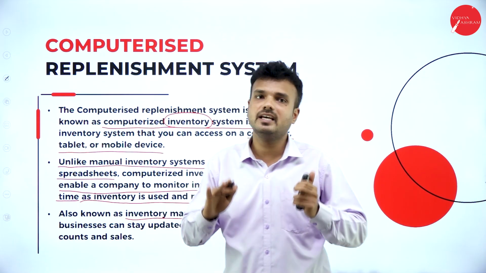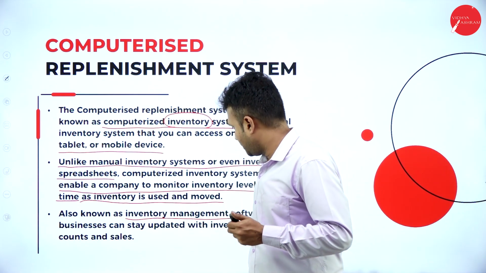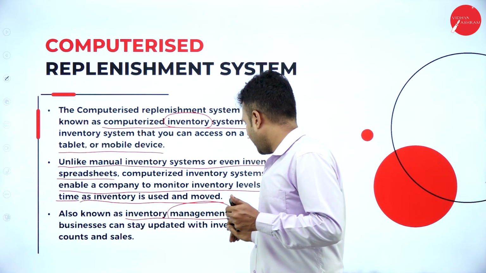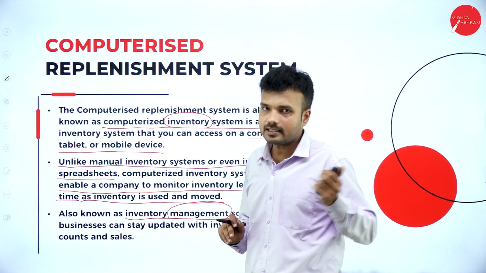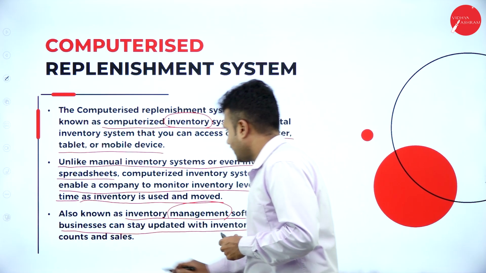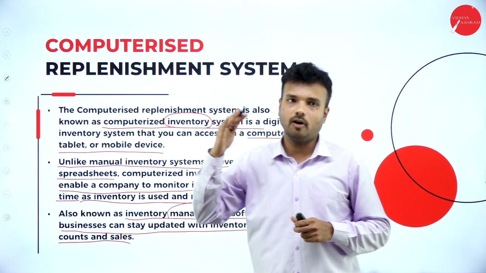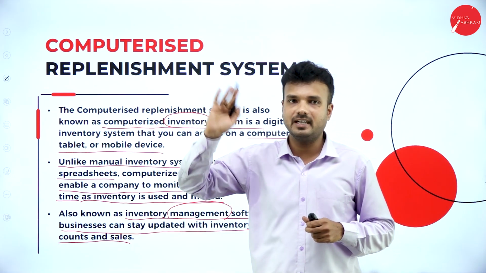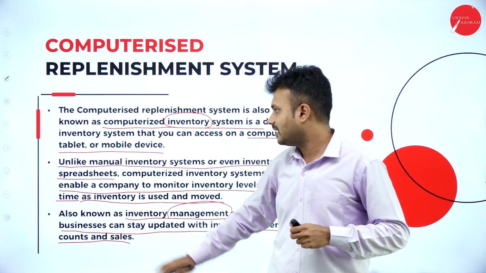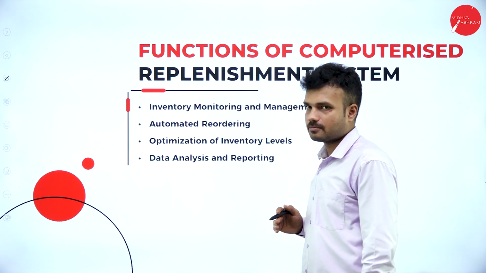As I said, by using this system, we can manage the inventories available in the outlet. The business can stay updated with the inventory orders, counts and sales. So based on the orders, the counts, the demand and the sales, the company is going to stand.